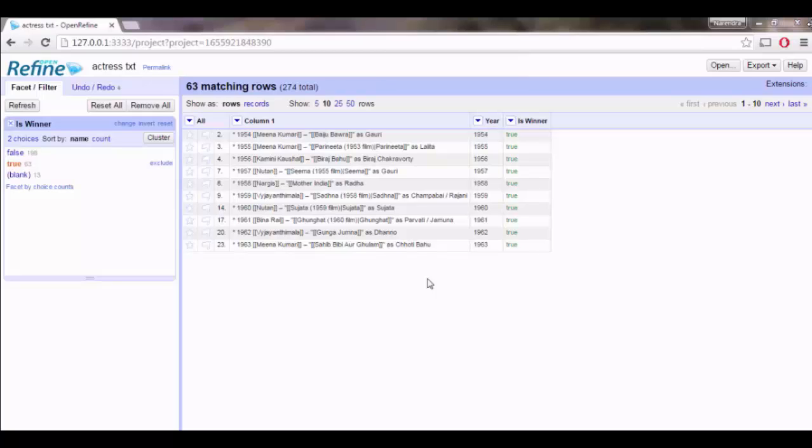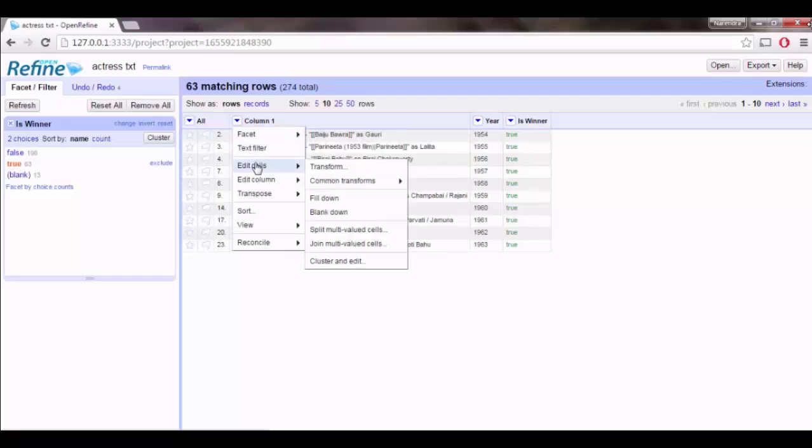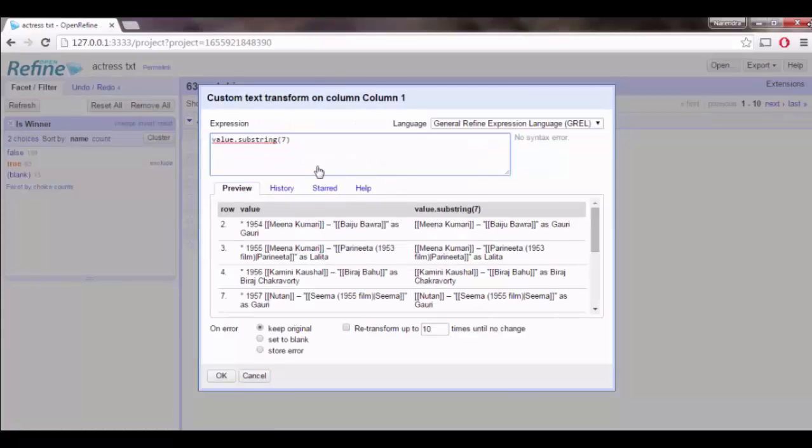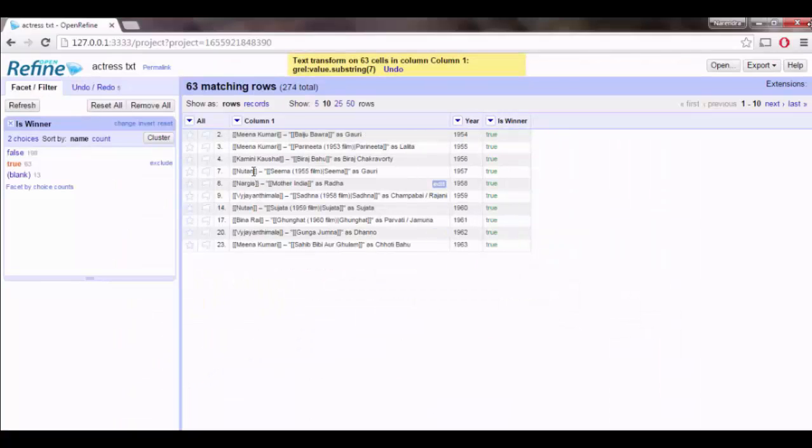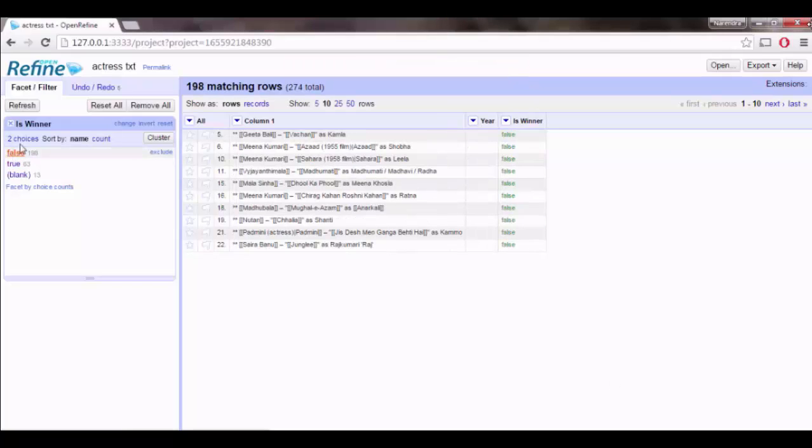Once we get the years into a separate column, then there is no need of years to be here. Then we can remove those years from that column by applying substring method. And if you observe here, there are 63 cells affected and there is no year even for winners. Now click on false column to get the nominees details. Here there is no year preceding with these values.